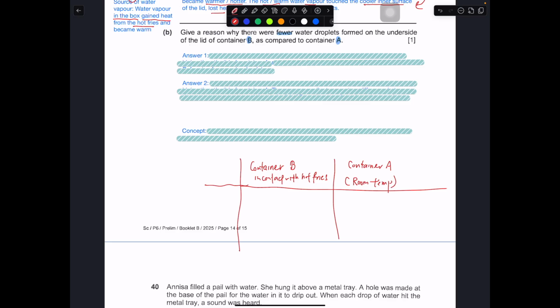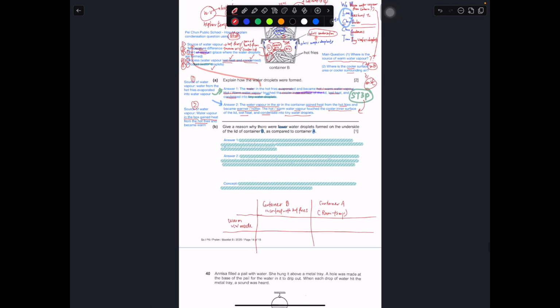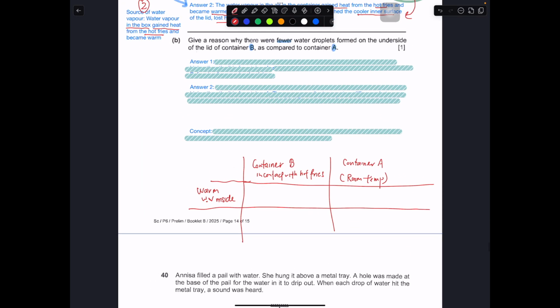Now I put the warm water vapor inside, and I'll take it as probably at 80 degrees Celsius. Both are at 80. So next up we talk about the lid.